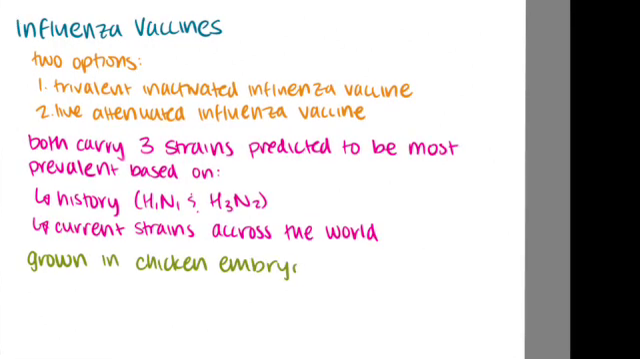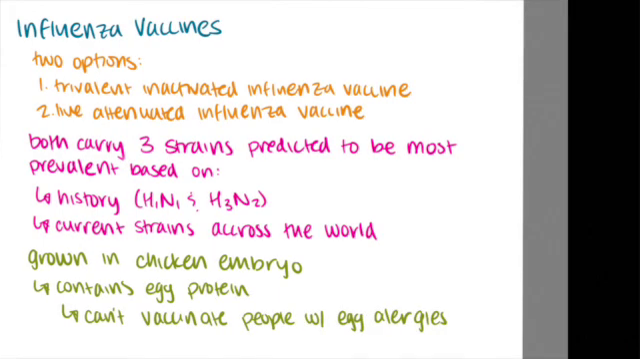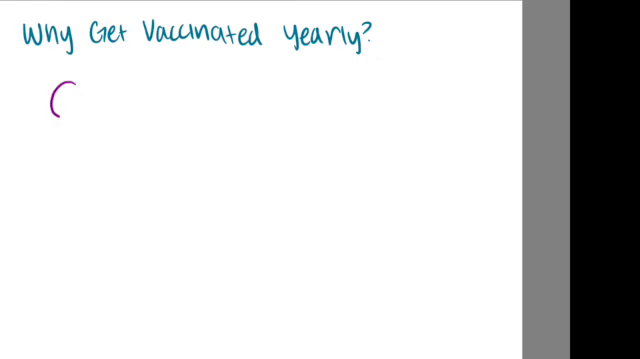The influenza vaccine is grown in chicken embryos, which means that it contains a small amount of egg protein. Therefore, we can't vaccinate people with egg allergies. Every year, there is a new influenza vaccine that is a little bit different from the years past. So why should we get vaccinated yearly?